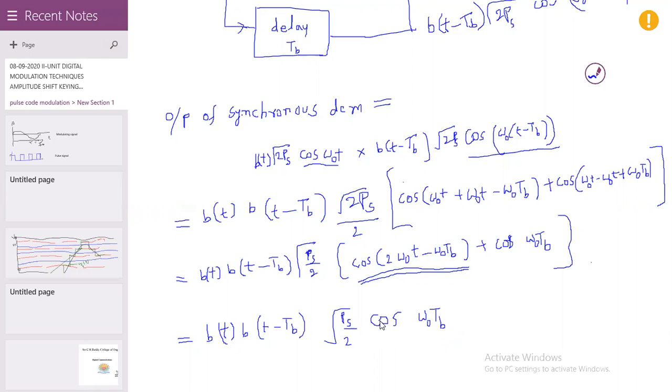This is the term that is integrated by the integrator. As discussed in the previous class, the integration is from (K minus 1)TB to KTB, dt.